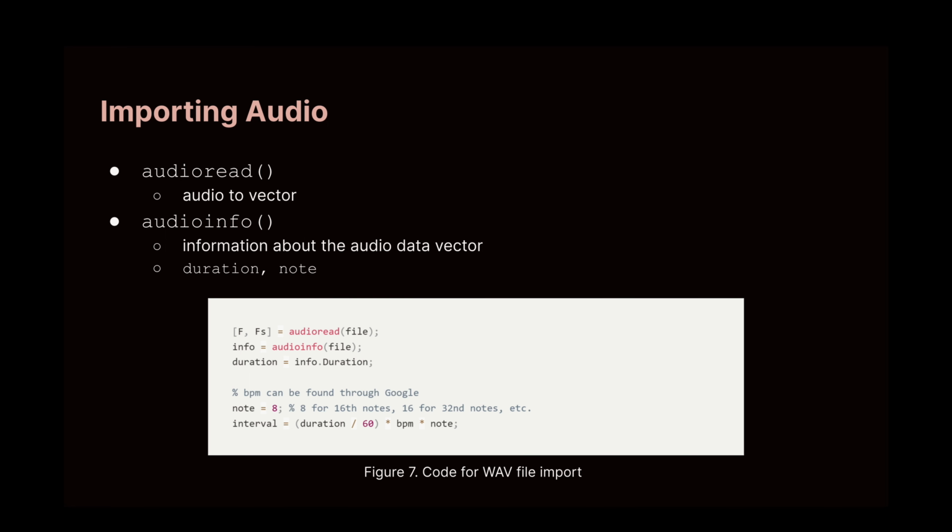Through the duration property of the audio info function of MATLAB, we can obtain the duration of the sample in seconds. By dividing the duration by 60 and multiplying by BPM, we can obtain the number of beats in the whole sample. Lastly, to sample every 8th note, we would divide by 2. To sample every 16th note, we would divide by 4, and the list goes on for every division by 2.